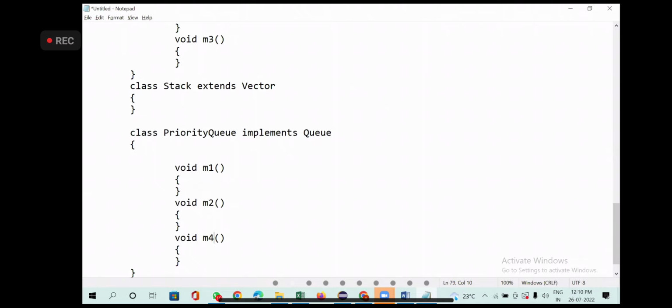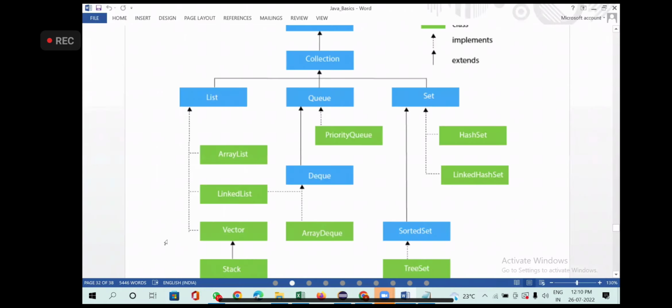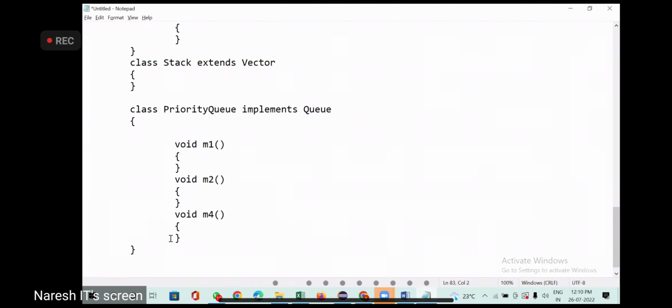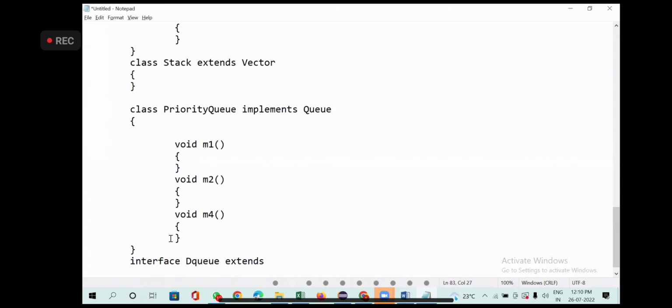Collection is extending iterable. Now what is the next class? DQ. DQ is what? Interface. Extends. Which one is it extending? Queue.